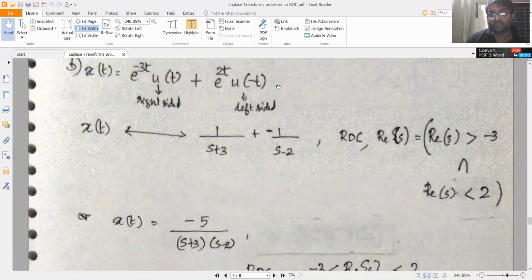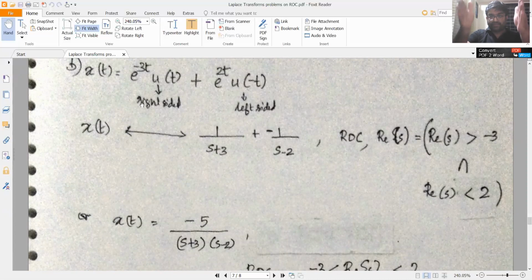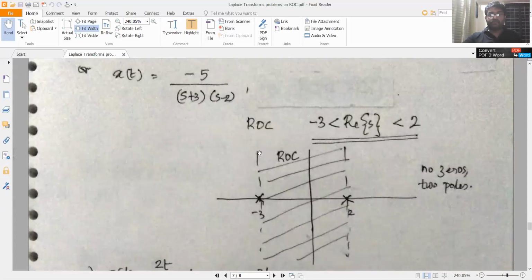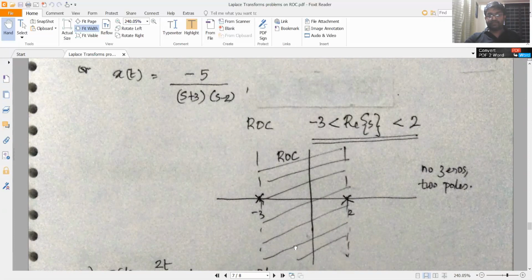So you have a two-sided sequence. You have seen that for a two-sided sequence, the ROC is a rectangular strip between s equal to sigma 1 and s equal to sigma 2. So that is what is happening here. For a two-sided signal, this is a rectangular strip.